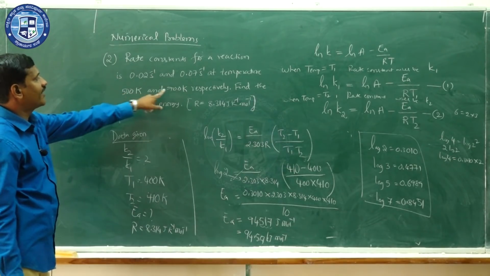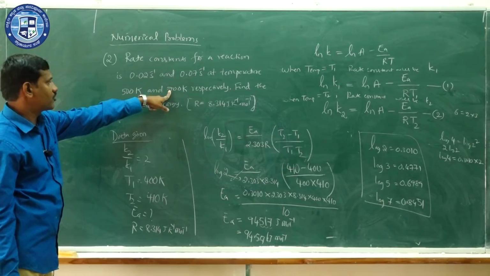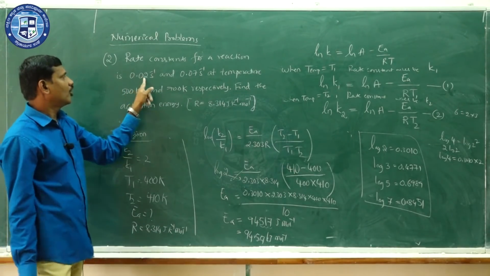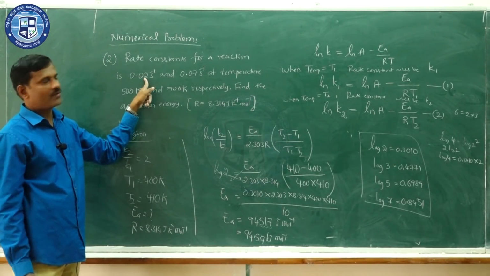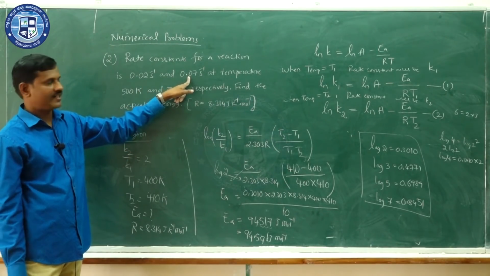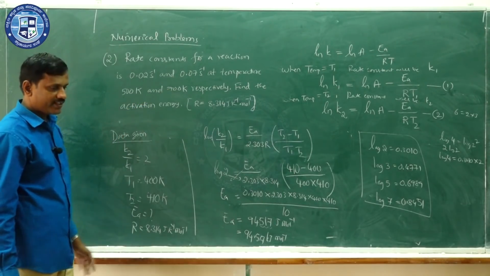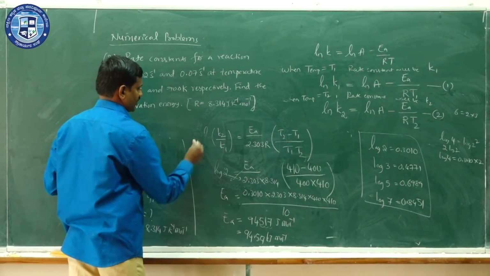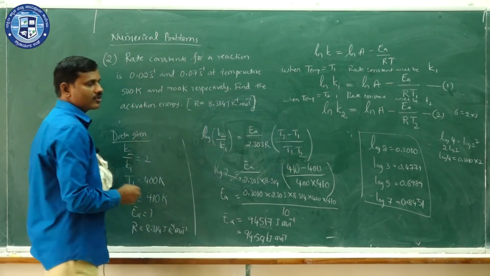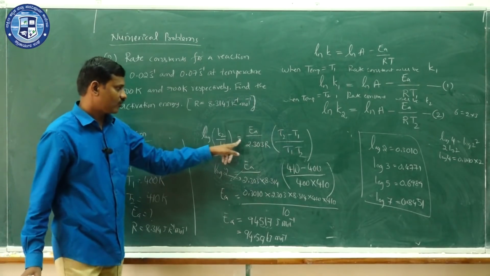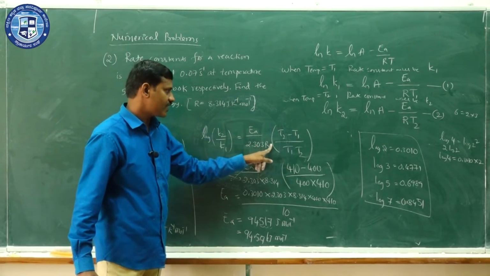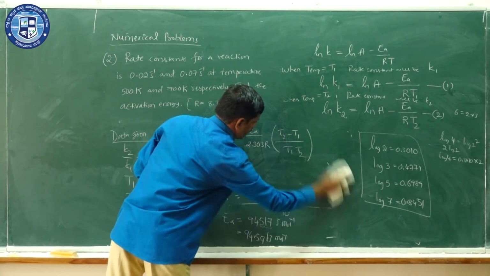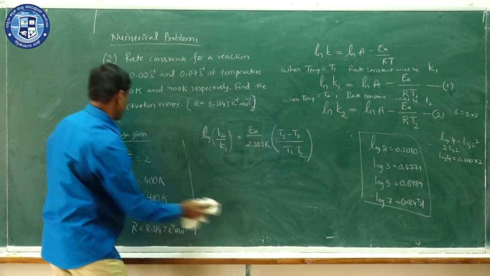Remember this, higher temperature is nothing but T2, lower temperature is nothing but T1, and lower value is nothing but K1, higher value is nothing but K2. Now, we can easily solve this using the same relation. So, log K2 by K1 is equal to EA by 2.303 R into T2 minus T1 divided by T1 T2. Now, first you write the data given.